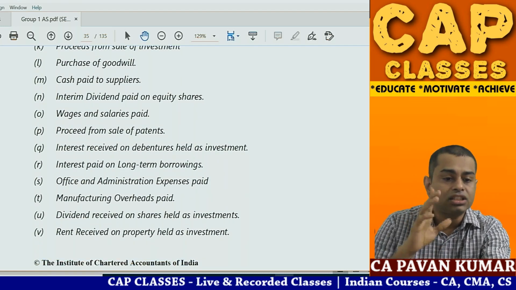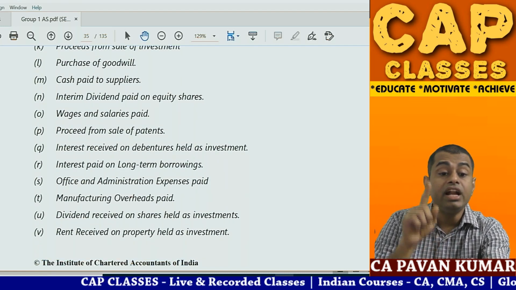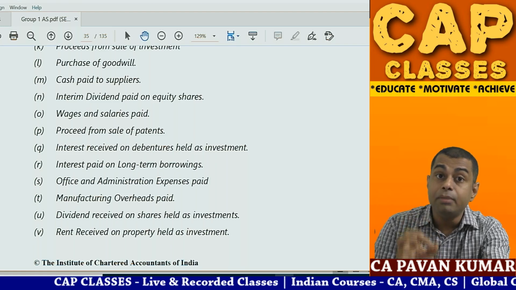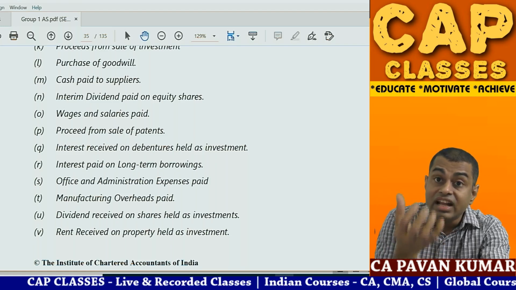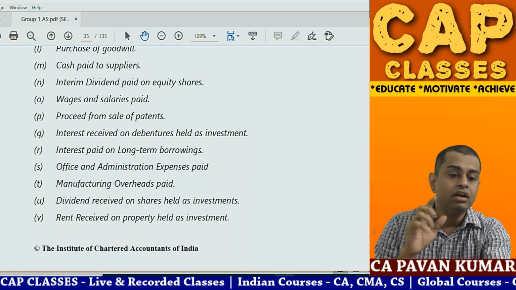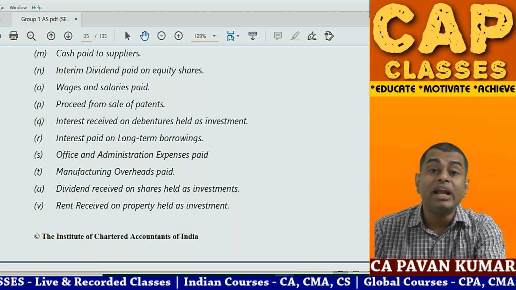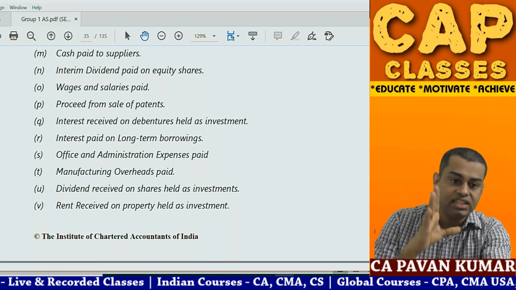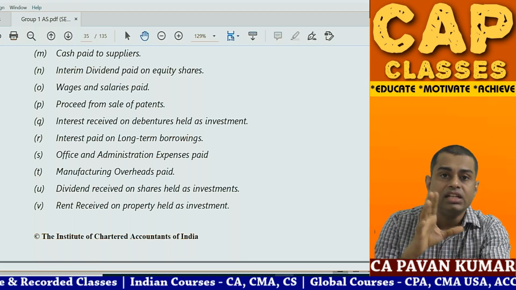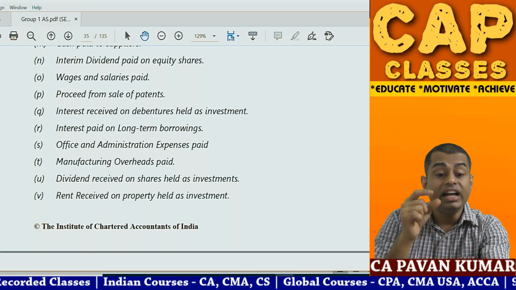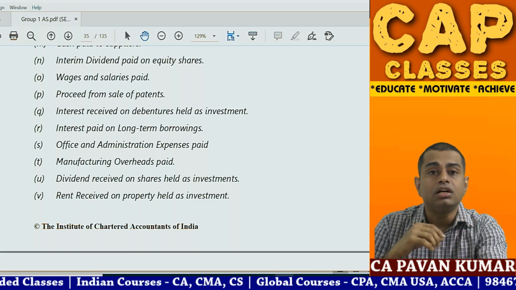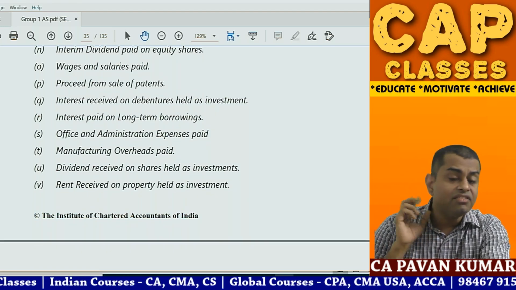Cash paid to suppliers, operating activity. Interim dividend paid on equity shares. Remember, dividend paid is financing activity. Dividend received is investing activity. Then wages and salaries paid, operating. Proceeds from sale of patent, an intangible asset, fixed asset. So proceeds from sale of patents is also investing activity. Interest received on debentures, investments, investing activity.